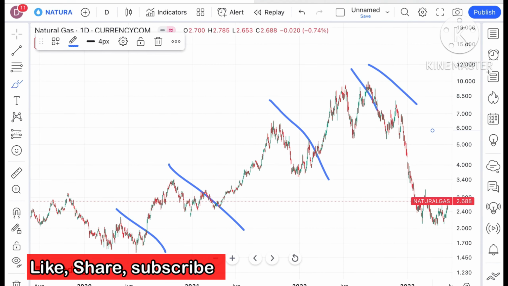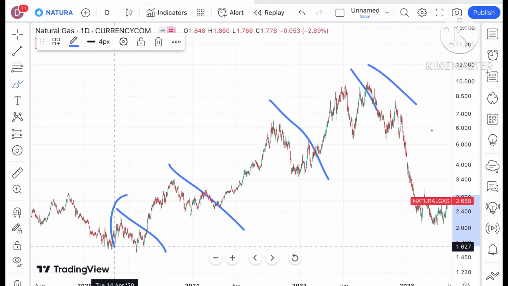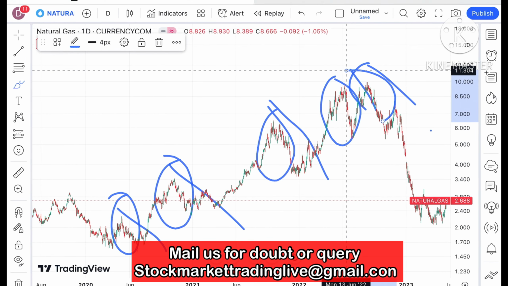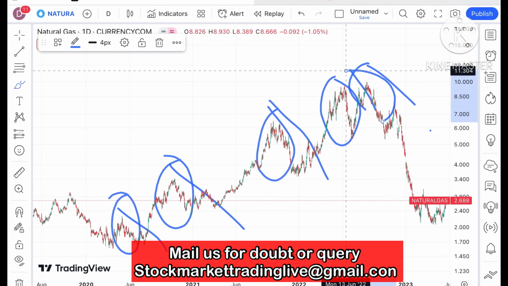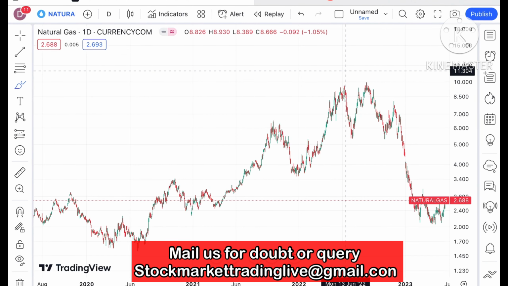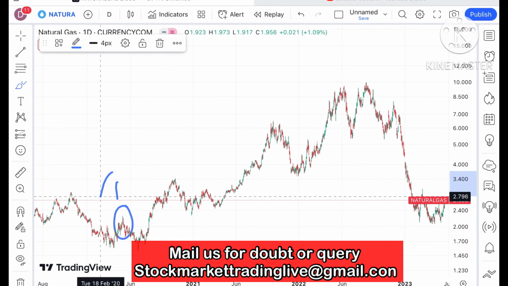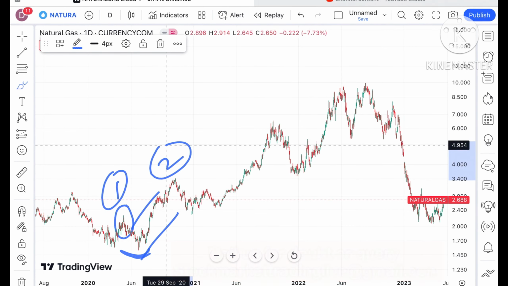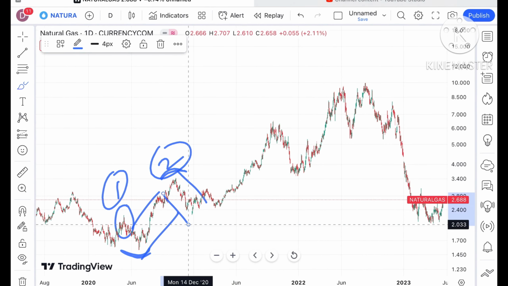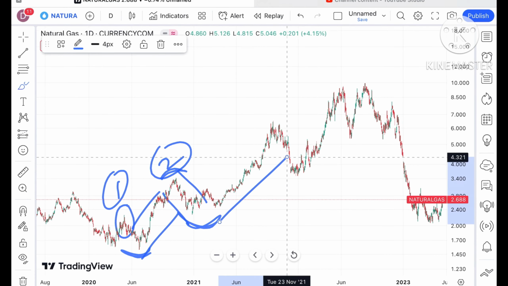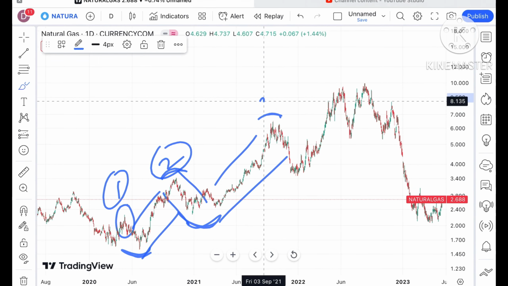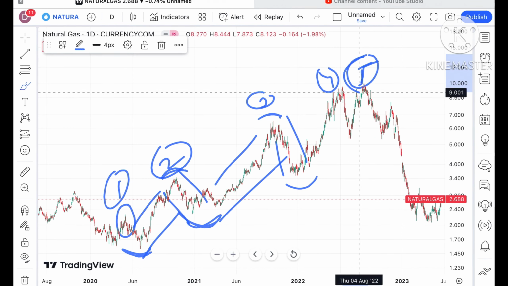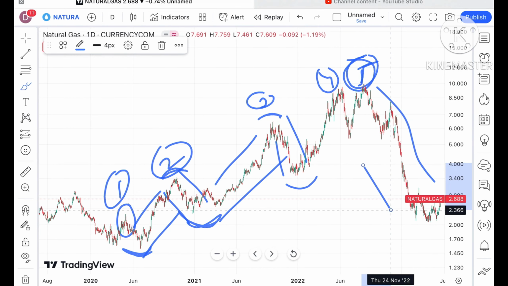As I've already explained in my previous video, whenever it hit its previous high, we have seen a sharp fall come, and this is after the pandemic. Suppose this is the first high, it made a swing at this particular level, went upside, made a second high, and from there a sharp fall came. Again it made a swing at this particular level, went upside, made a third high, and a sharp fall came a fourth time. This is what we have seen, a continuous fall.